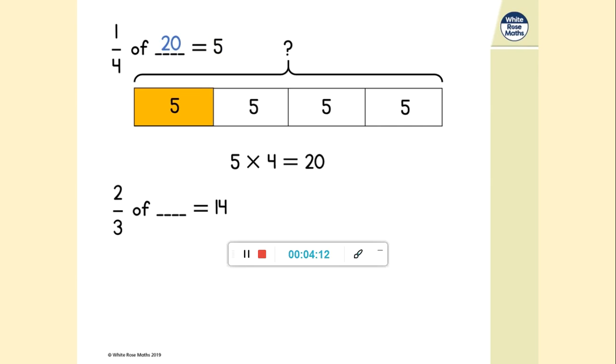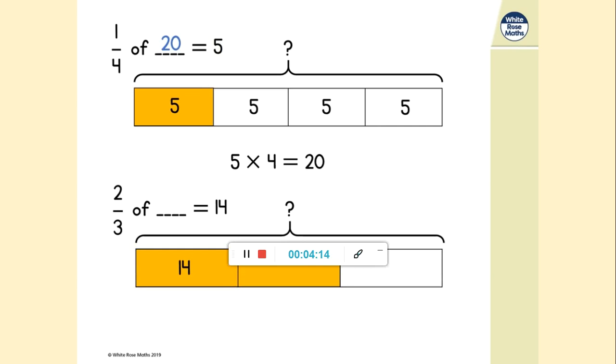Okay, so we're dealing with thirds. Let's draw our bar model, and we're dealing with 2 of them, so I've highlighted 2 of the thirds. Now, have I got my 14 in the correct place here? No, because that bar model shows a 14 is 1/3 of something. But here we're told that 14 is 2/3 of something. So we need to slightly change the bar model here. So I'm going to show that 14 using another bracket because we're told that 14 is 2/3.